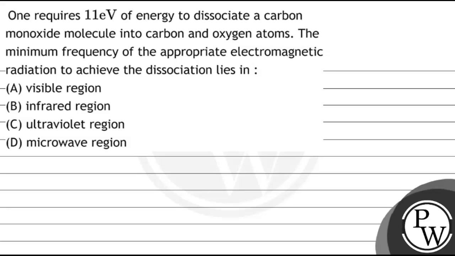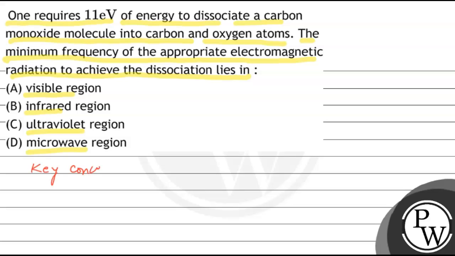The question says one requires 11 electron volt of energy to dissociate a carbon monoxide molecule into carbon and oxygen atom. The minimum frequency of the appropriate electromagnetic radiation to achieve the dissociation lies in visible region, infrared region, ultraviolet region, and microwave region. Key concept for this question.